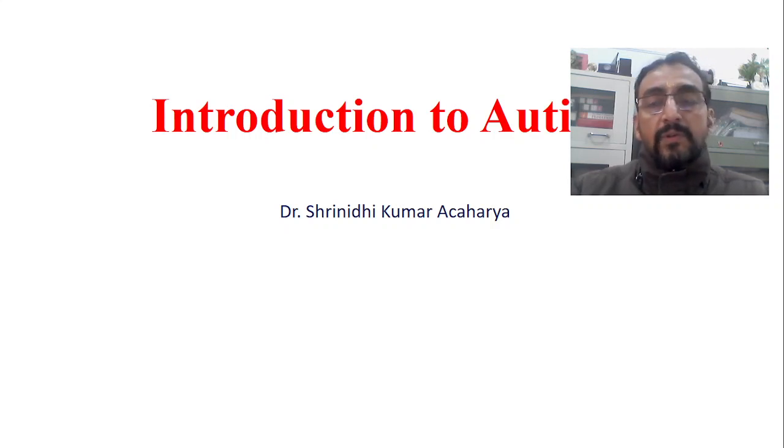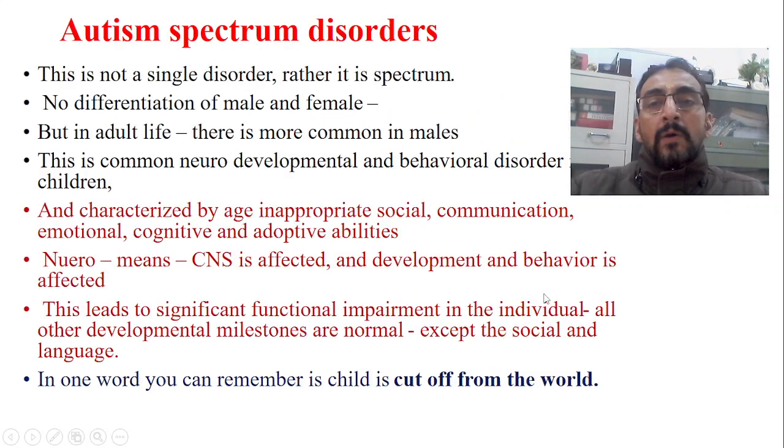My dear friends, as usual, today we will discuss one of the very important topics in Kaumarabhritya, or pediatrics, which is pertaining to childhood practice, that is autism. Autism is becoming very common nowadays because of various reasons. Probably in olden days autism was also there, but there was no precise diagnosis of autism, and nowadays we are very keen on the diagnosis of autism. Therefore the autism cases have been well diagnosed nowadays,